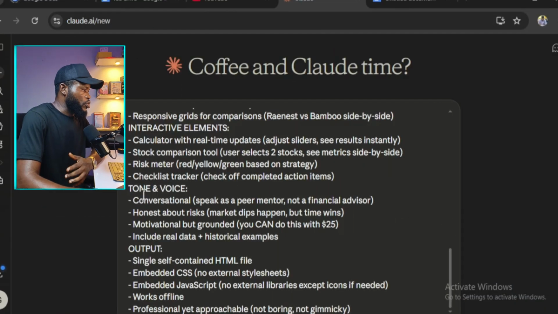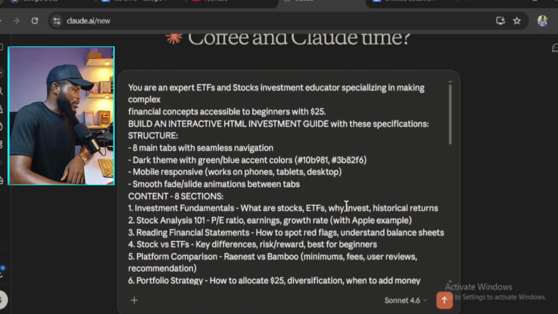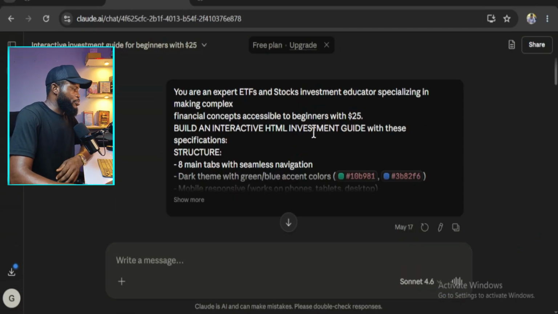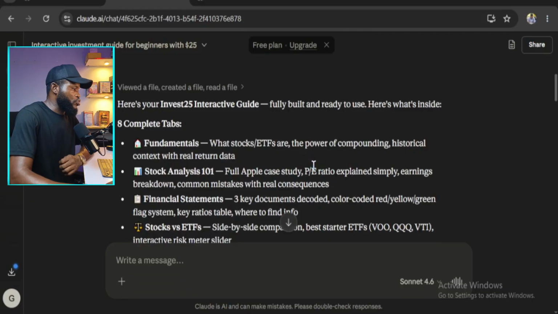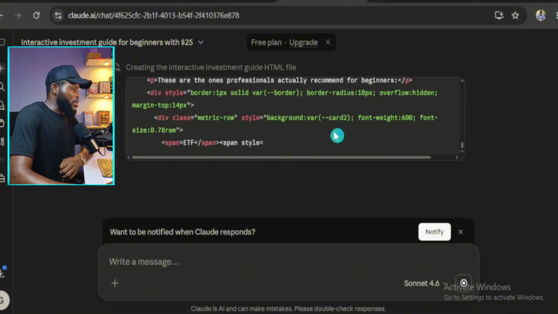I submitted this prompt to Claude to act as my expert in ETFs and stock investment. If you need the prompt, I'm going to leave it in the comment section, so check it out. Claude analyzes the prompt and tells me what exactly I should expect from it. And then he started using HTML, CSS, and JavaScript to create the results I'm looking for.